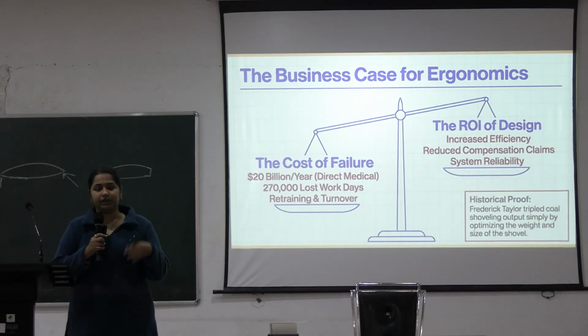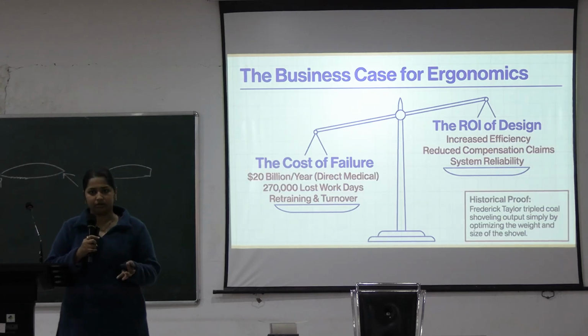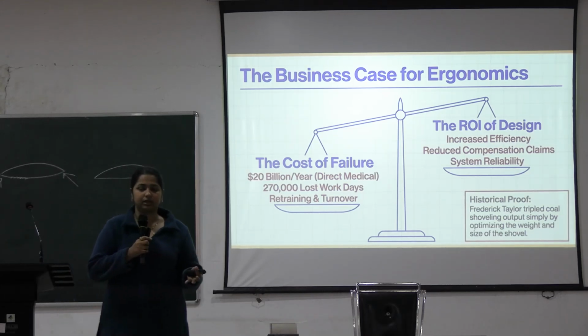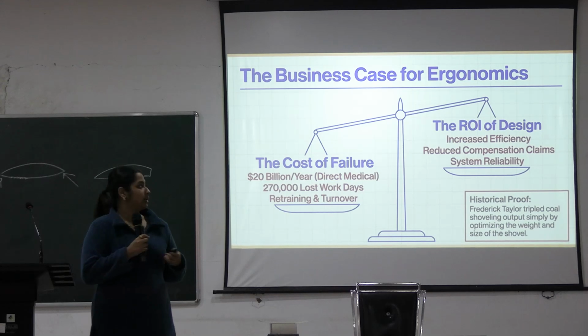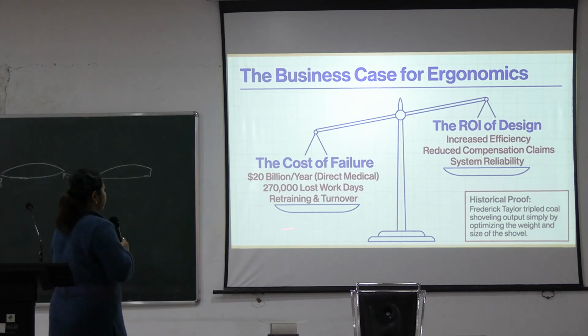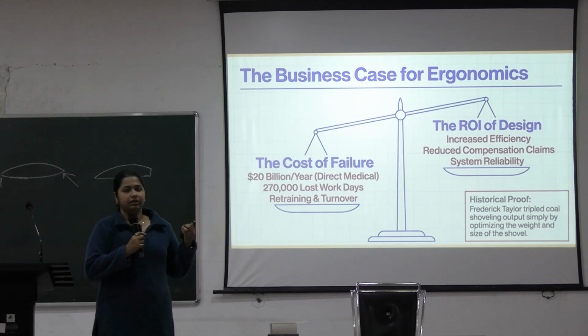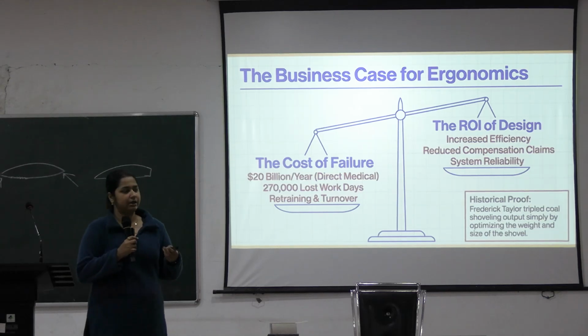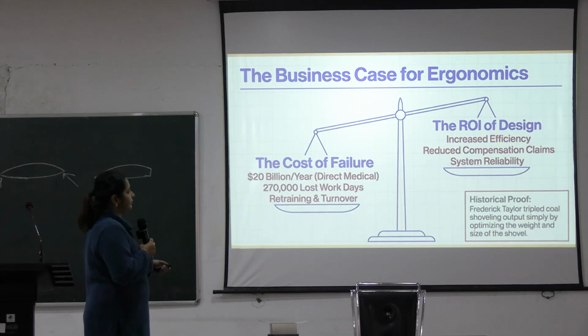It means you are retraining the person again and again because their efficiency is low for certain work, and the turnover is high. Why? Because people are not staying in the same job for a long time and new people are coming in every few years. So that is the turnover. So there is a high cost of failure. The cost is increasing behind training and retraining and hiring the manpower and covering for their lost work days.